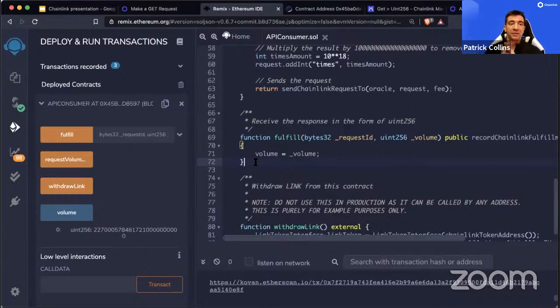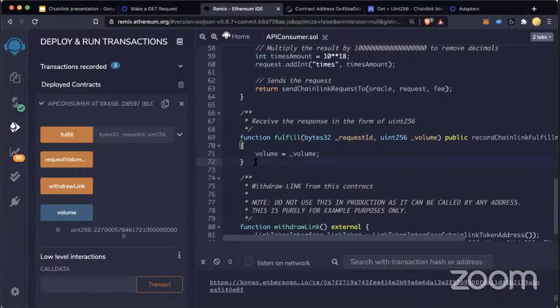So you're paying for accessing the API, you're paying for the node being up and running and able to process requests. And actually, in the second transaction, when it returns the data back to you, the node is paying the Ethereum gas. So the link that you pay is also going to cover the gas that it has to pay to return the data.